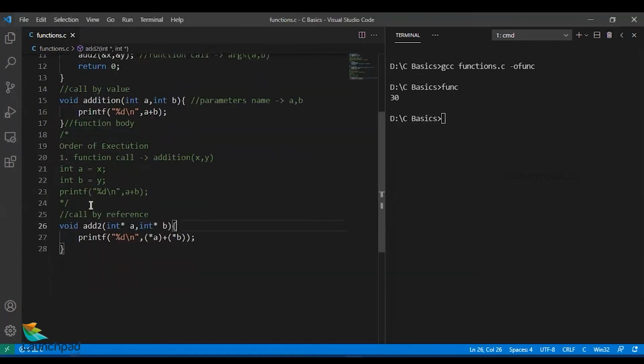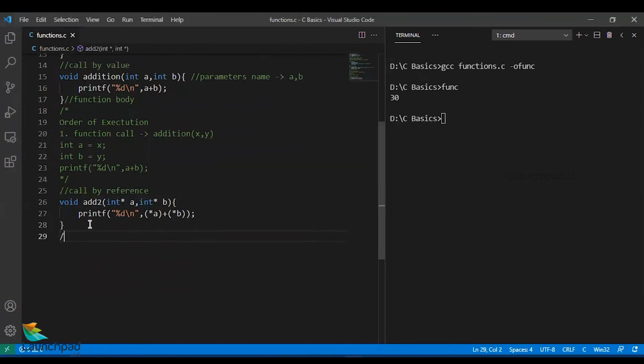Now, let us see the order of execution for your call by reference function. The first point is during the function call. I'm passing arguments as &x comma &y, which are the addresses of x and y correspondingly.